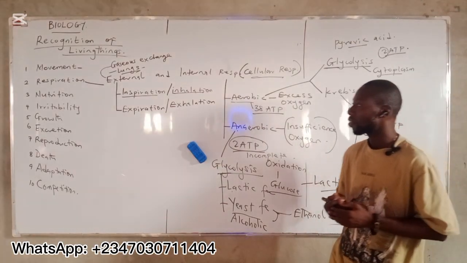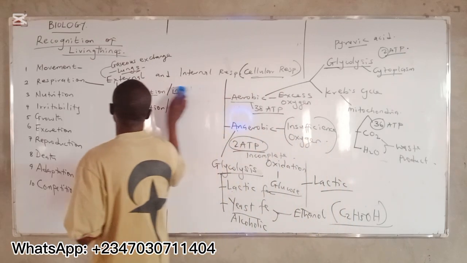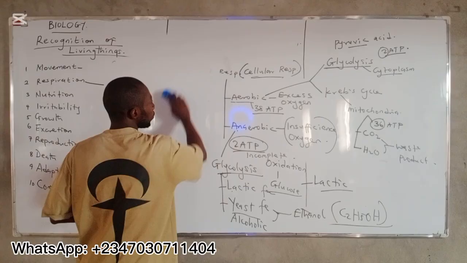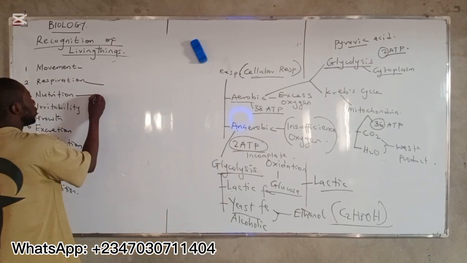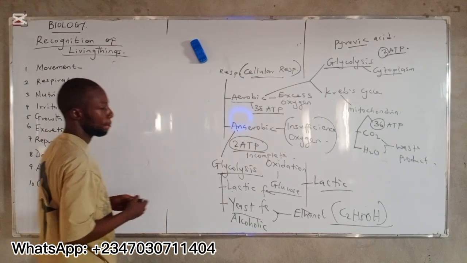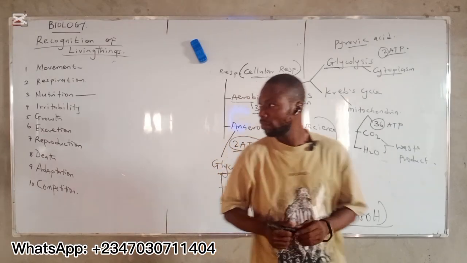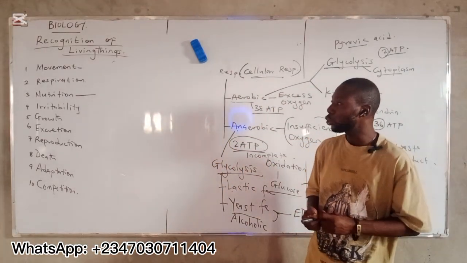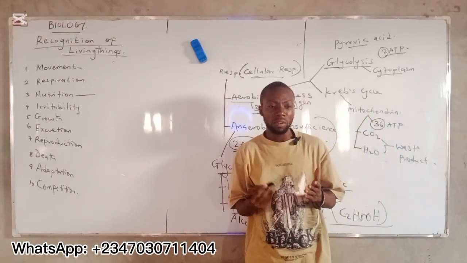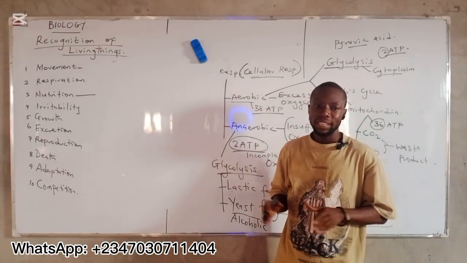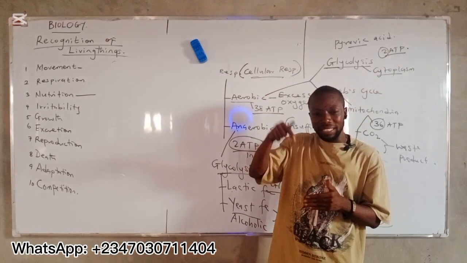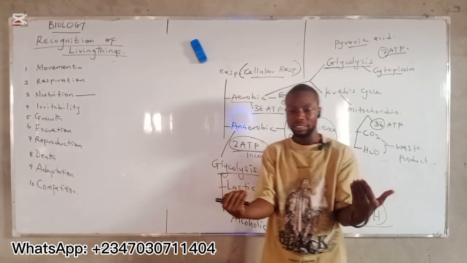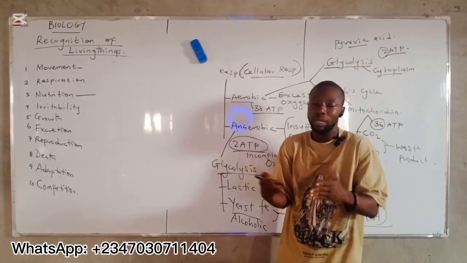Do you understand? Okay. Now here, let's look at nutrition. Living organisms. Nutrition is one of the characteristics of living things, in which the living organism has the ability to obtain materials from their external environment to provide them with nutrients.